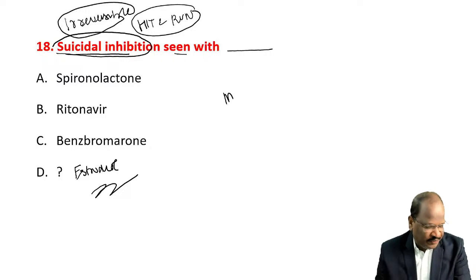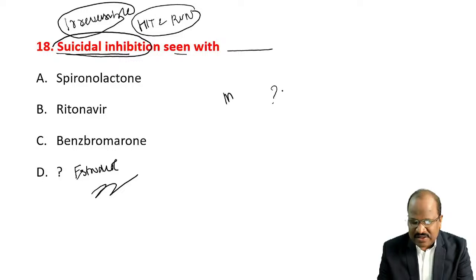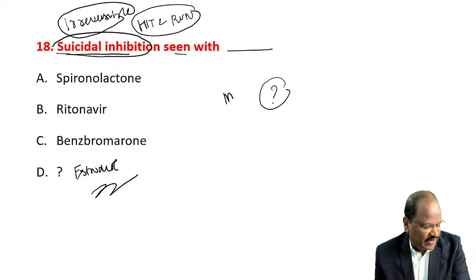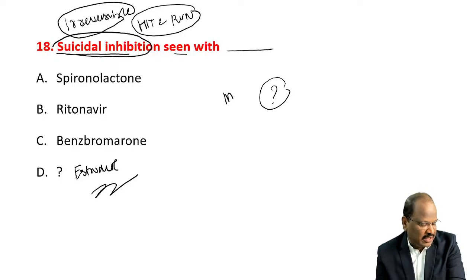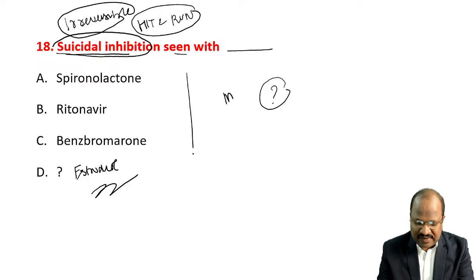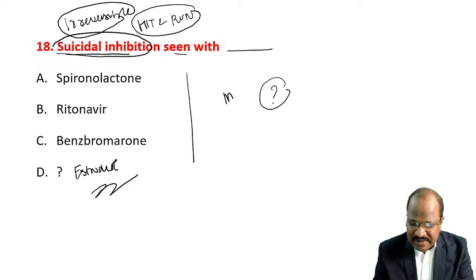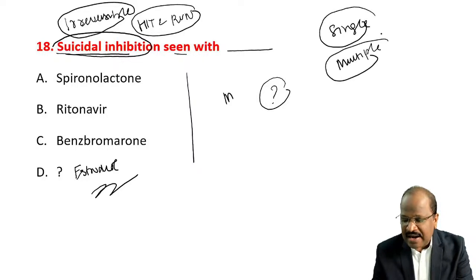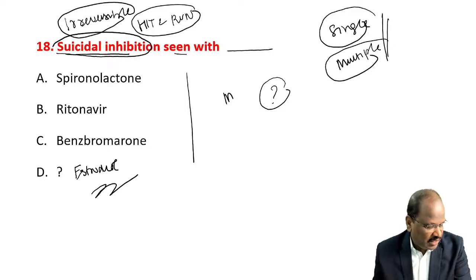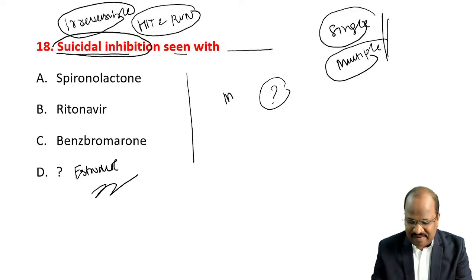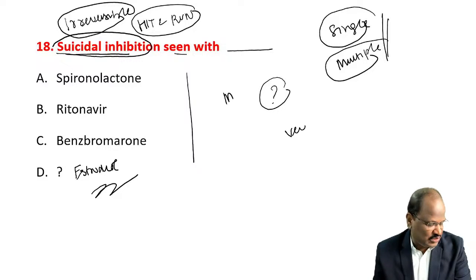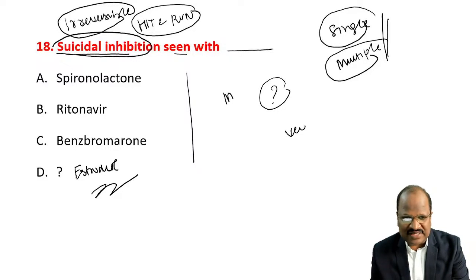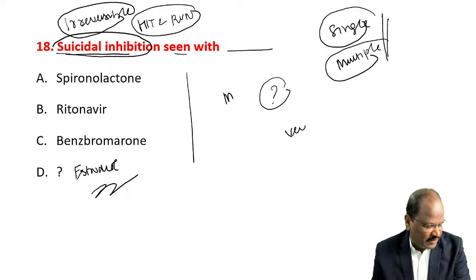But this question, just give me time. I'll verify and upload the answer. First, tell me whether they gave a single response question or a multiple response question. Please tell me. And if the same option, I will verify and tell you later. It's a confusion because I need a reference. I don't find any reference. I will find the reference and tell you later.